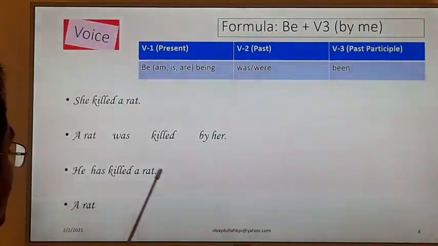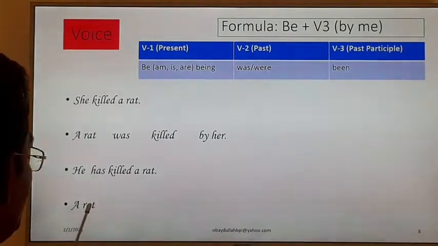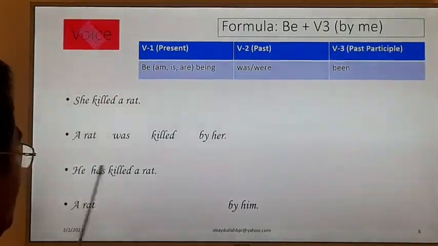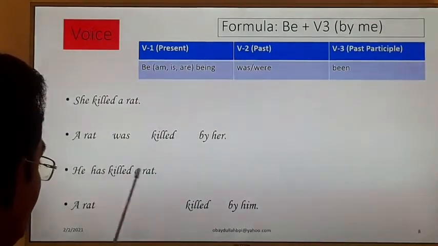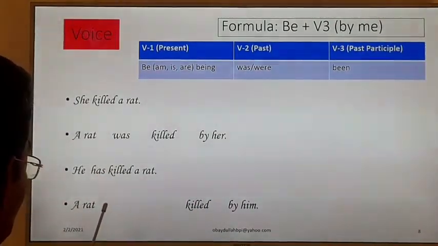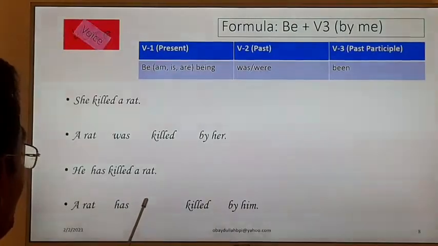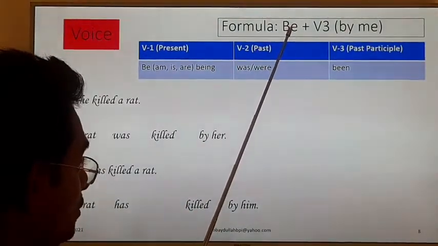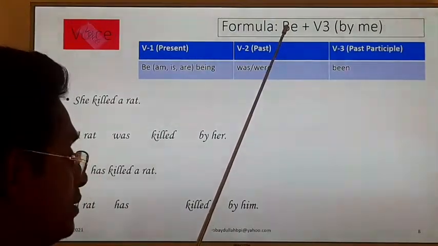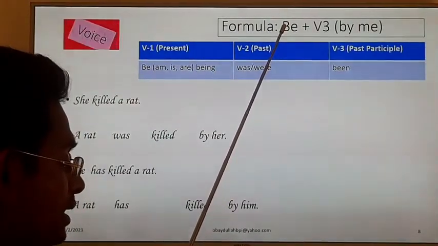Look at the object, I have used a rat as the subject, and he becomes by him. Killed, verb number 3, killed. Has, we have to match with a rat, and we have to use an extra be verb, because without a be verb we cannot change the voice.